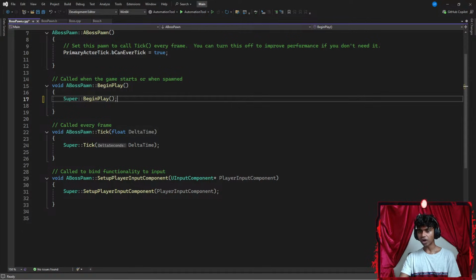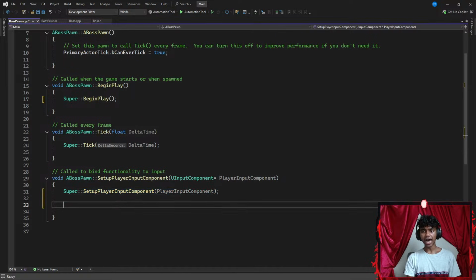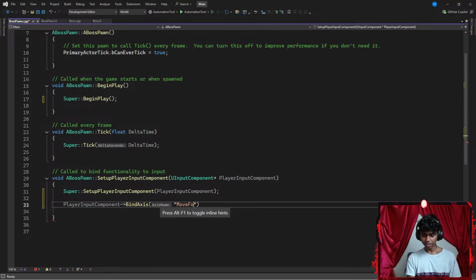Inside my C++ file, I'm assuming under my SetupPlayerInputComponent, I'm going to create a player input component with a pointer, which is going to be a pointer towards my BindAxis. I think I spelled component wrong. There we go. I'm going to bind axis to something, let's go with something like move forward.